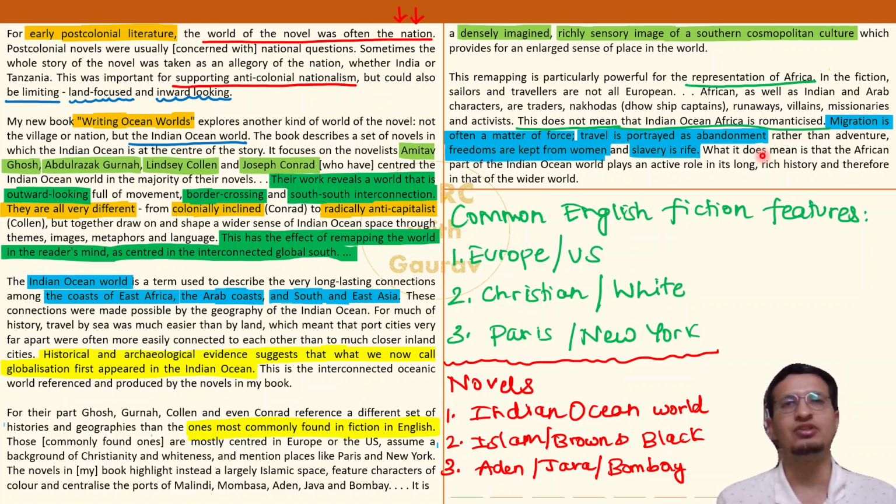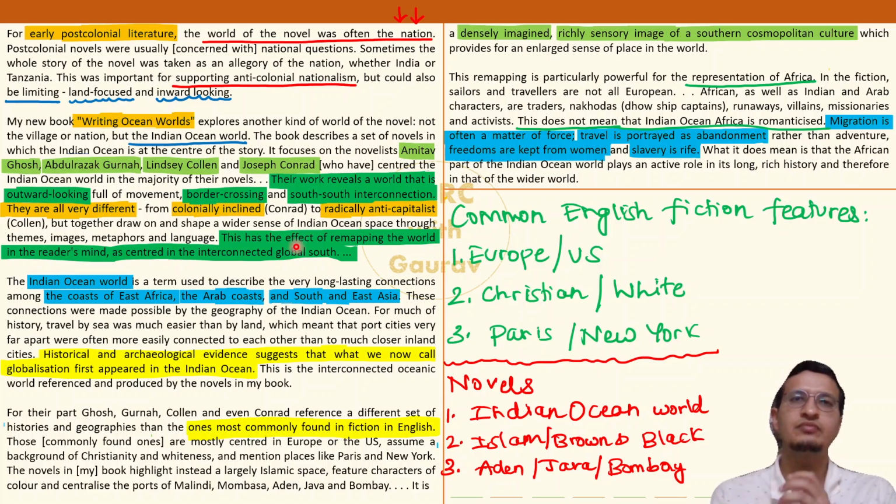What we have is the author says postcolonial novels that used to be written, they used to focus on one country only, but I am not happy about it. What I like, what I love is some books, some novels focused on the Indian Ocean world written by these four fellows, Ghosh, Gurnah, Collins and Conrad. And the author has gone ahead, compiled their novels in his one single book. He's talking about their novels and the features of the stories to be found in these stories. What are the features?